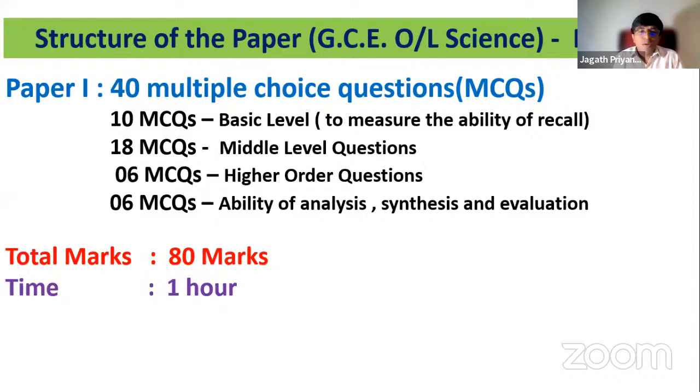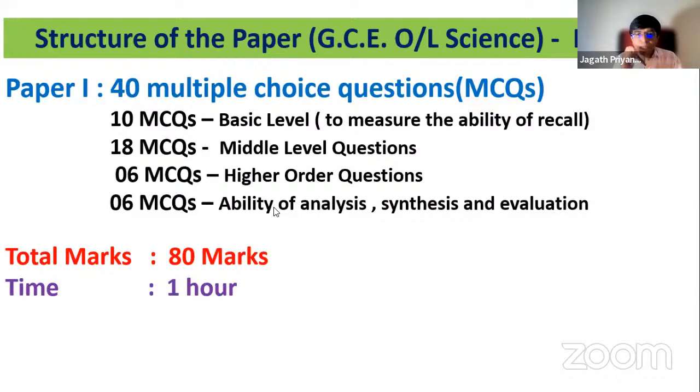So first I'll quickly go through the structure of the O-level science paper. As you all know, there are 40 MCQs. Even your grade 10 third term or grade 11 third term papers and provincial papers are prepared according to this structure. Out of the 40 MCQs, you get questions from all three areas: chemistry, biology and physics. About 10 MCQs are basic level questions, 18 are middle level questions, and the last ones are higher order questions, testing the ability of analysis, synthesis and evaluation.